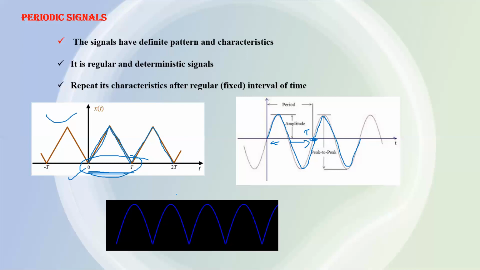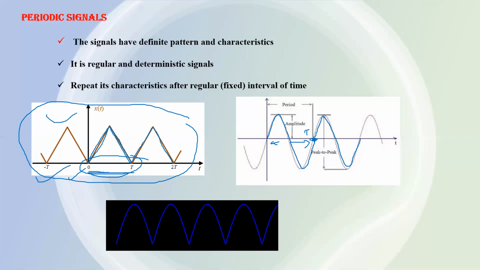So a periodic signal has a definite pattern, a definite characteristic. It is a deterministic signal. There is no uncertainty in its magnitude. At any instant of time, you can determine its magnitude. It is a regular signal, not a random signal.